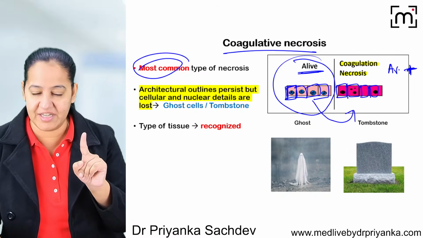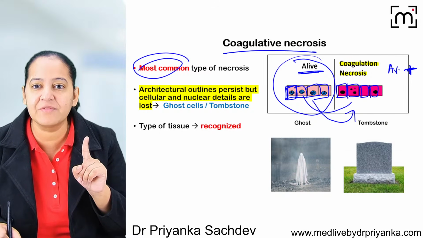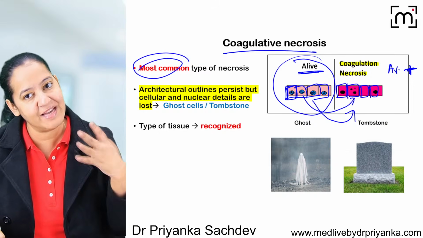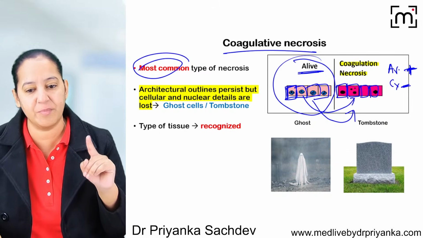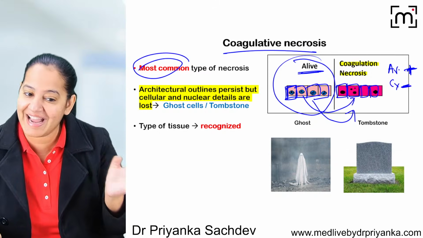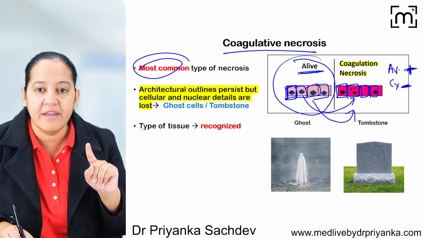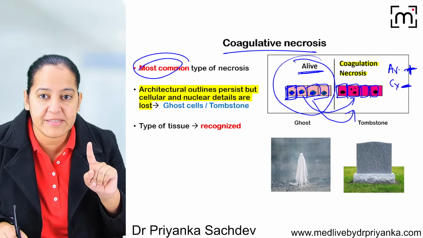So architecture is maintained. But can you compare the cytoplasm of the 2 cells? The cytoplasm here, the color is different. I mean, cytoplasmic details are lost. Cytoplasmic details are lost. They are not persisting in coagulative necrosis. And can you see the third thing? That is nuclear detail. Here I can see one beautiful nucleus in all the cells.